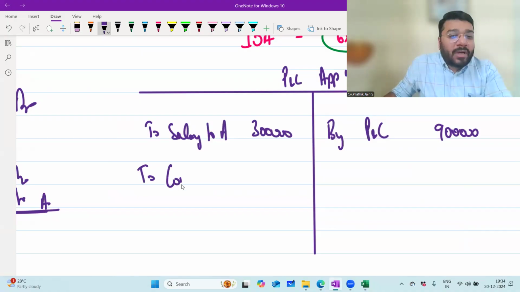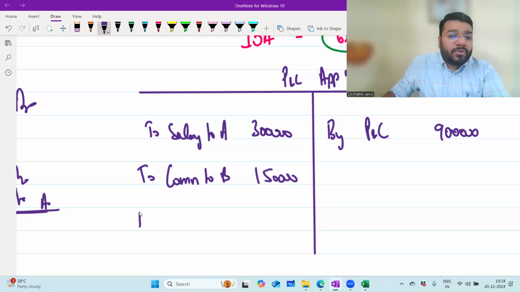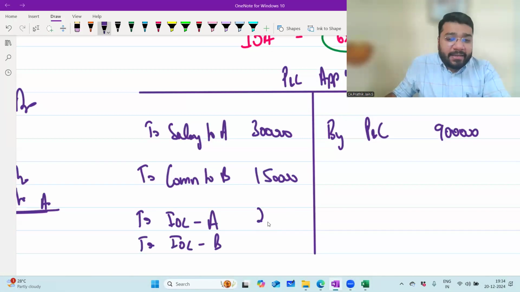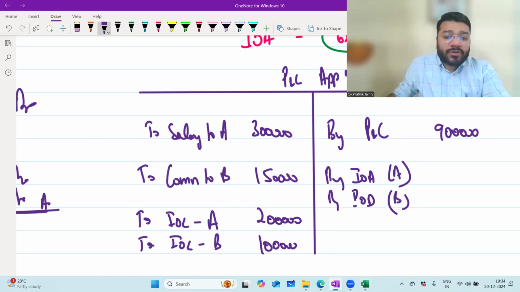Then commission is for B. To commission to B. How much? 50,000. Then IOC: to IOC to A and to IOC to B. How much? 2 lakh and 1 lakh. Then interest on drawings of A and interest on drawings of B. How much? 20,000 and 10,000.